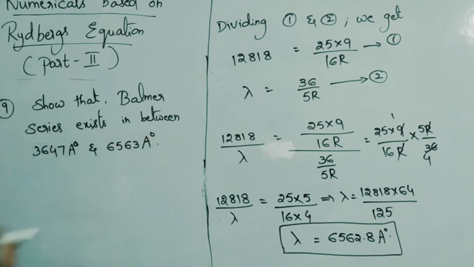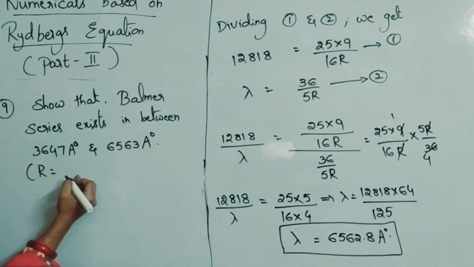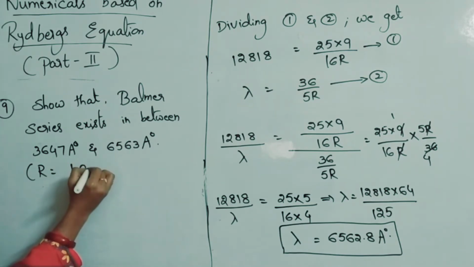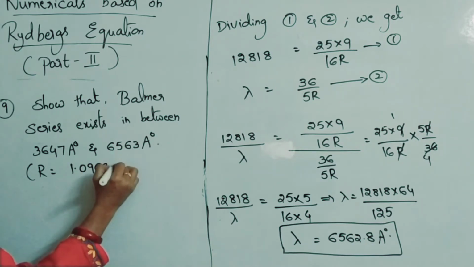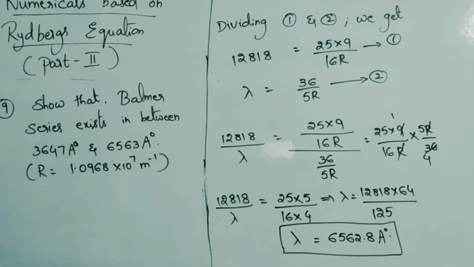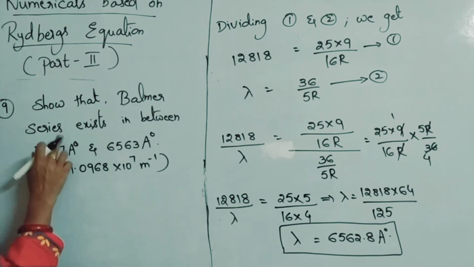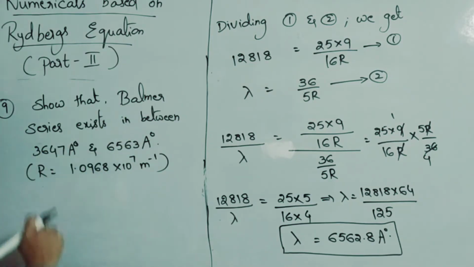6563 angstroms. Given R is 109678. Okay, it's given R is equal to 1.0968 into 10 power 7 meter power minus 1. This is the value of R which is given to us. He is asking us to show that Balmer series is existing in between these two wavelengths.